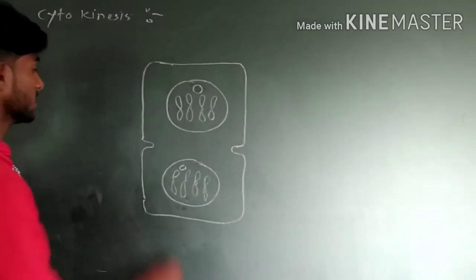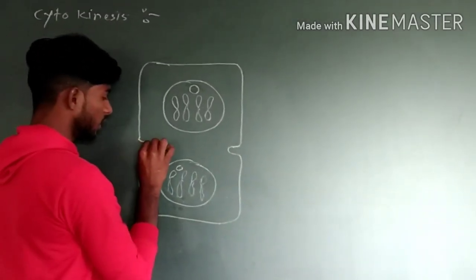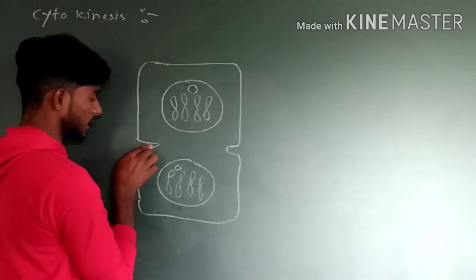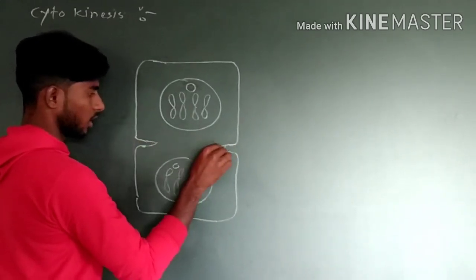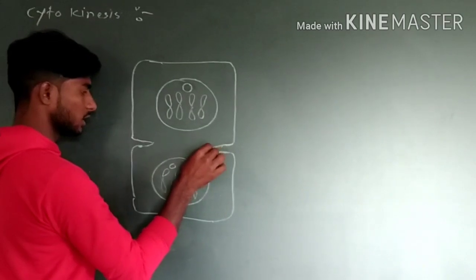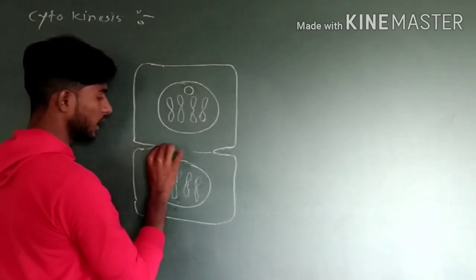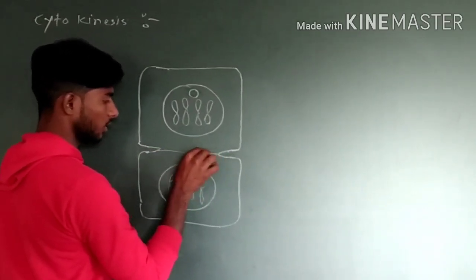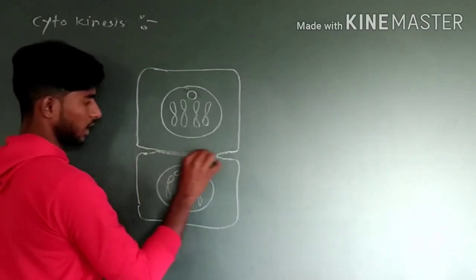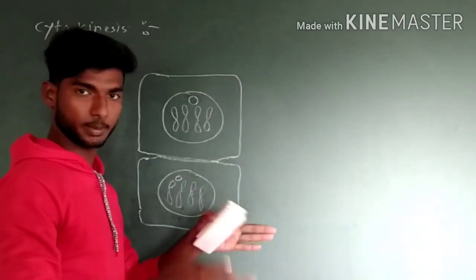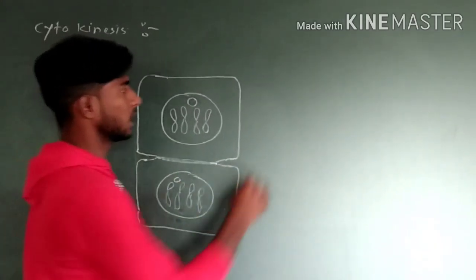During cytokinesis, a cleavage furrow gets formed in the animal cell. It gets elongated, and the two sides meet each other, and the two cells get separated in the animal cell.